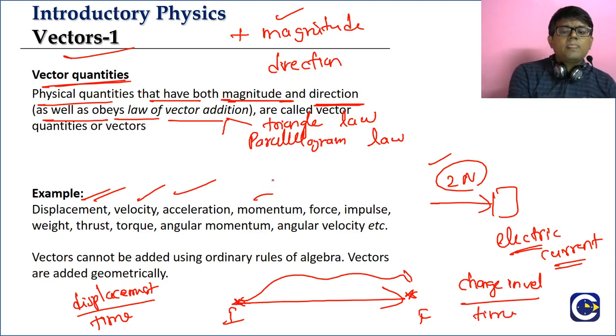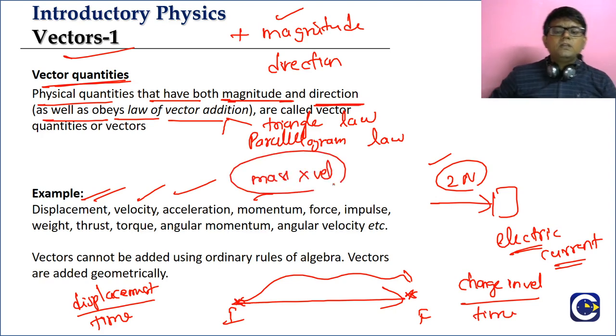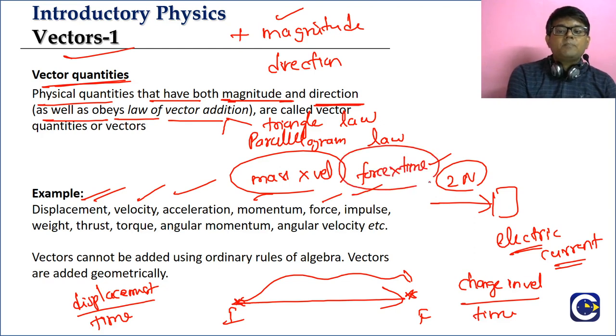Other than that, momentum. Momentum means mass times the velocity. We will also call it linear momentum. Linear momentum will be mass times the velocity. We will learn about it in the laws of motion chapter. Other than that, force. Force is a vector. Impulse. How are we going to measure impulse? Force into the time for which the force is applied. That is the impulse.